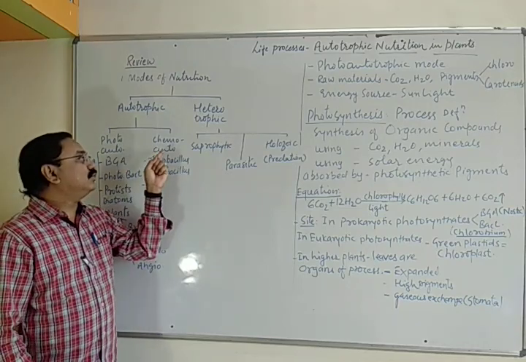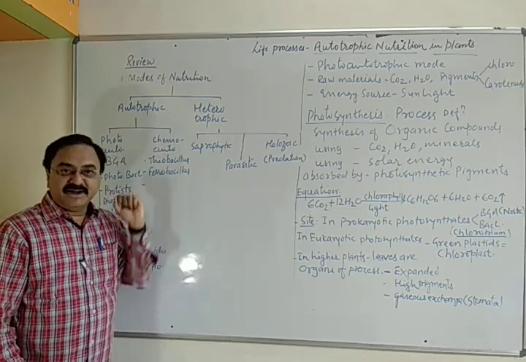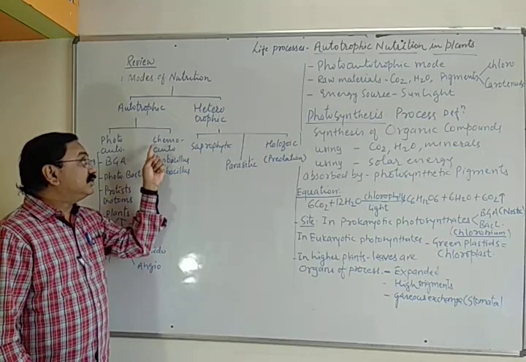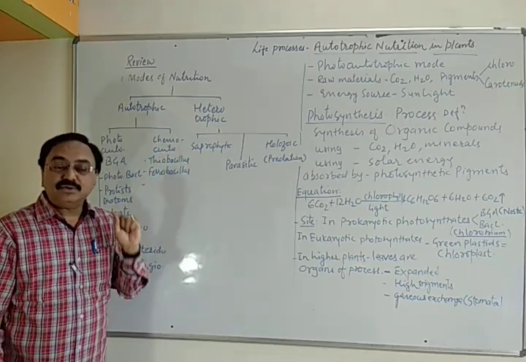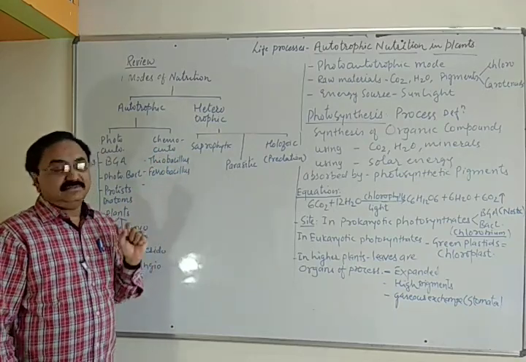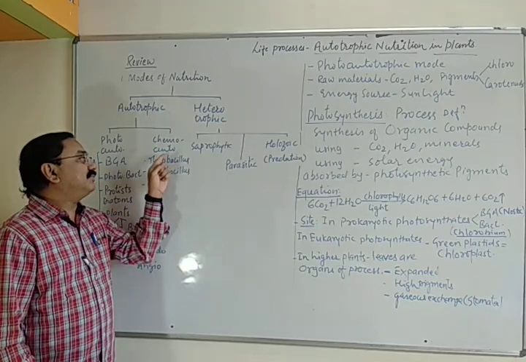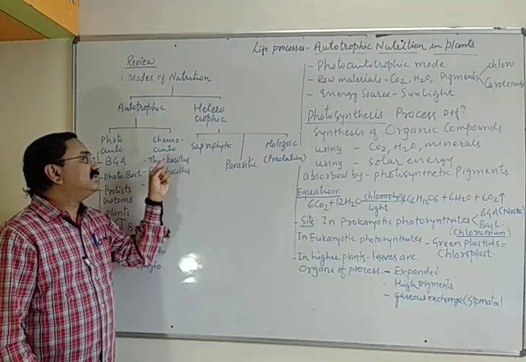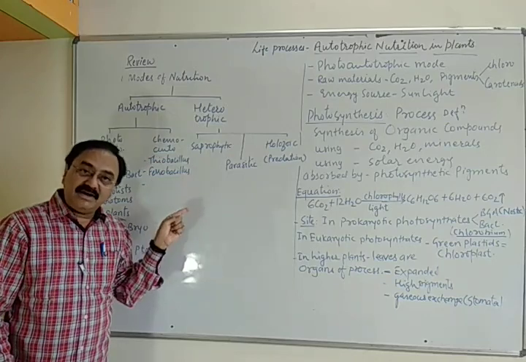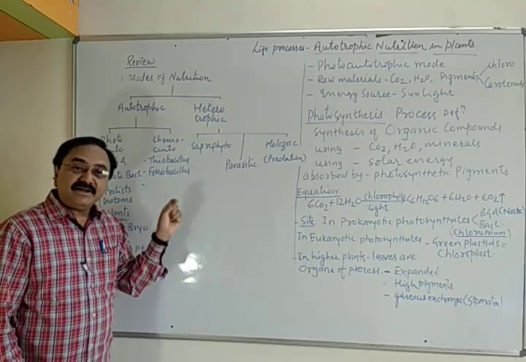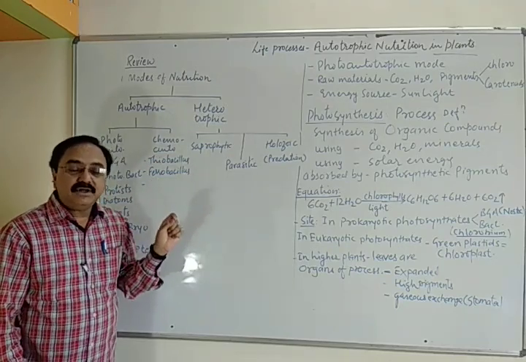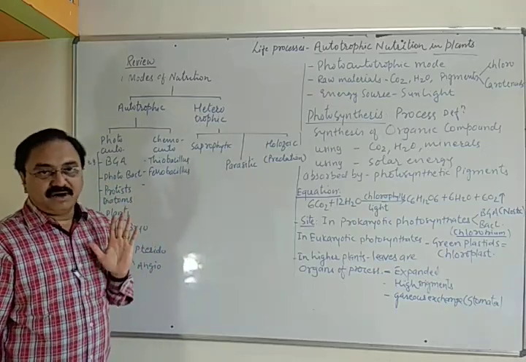Then there is another group called chemoautotrophic organisms. Here chemo refers to the source of energy. In this mode of nutrition, organisms synthesize organic food material, but the energy is obtained from oxidation of some chemical compounds.